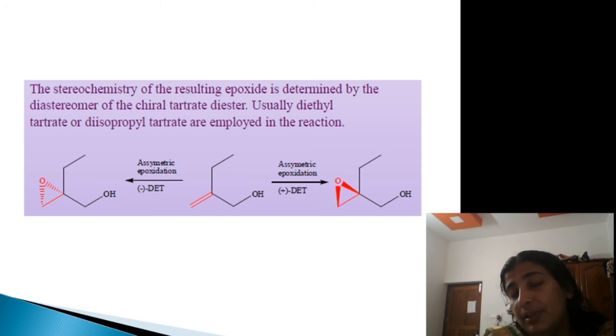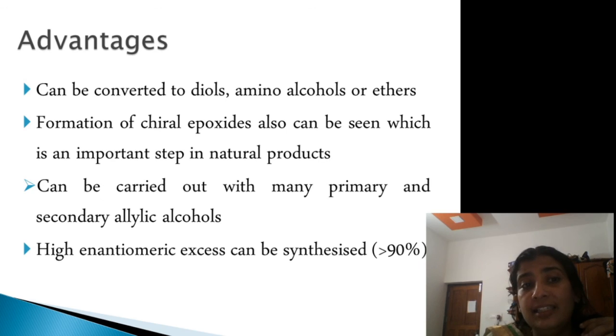Above 90% enantiomeric excess products will be obtained. The reactants of Sharpless epoxidation are usually cheap and very easily available. Coming to the advantages, they can be easily converted to diols, amino alcohols or ethers. The formation of chiral epoxides can also be seen, which is a very important step in natural product chemistry, because otherwise a racemic mixture will be formed, and if you want to produce an active compound, a plus or minus compound, we are in need of it.